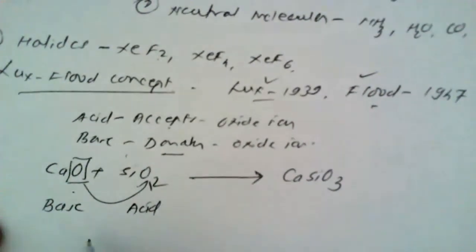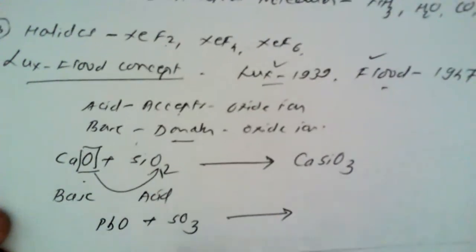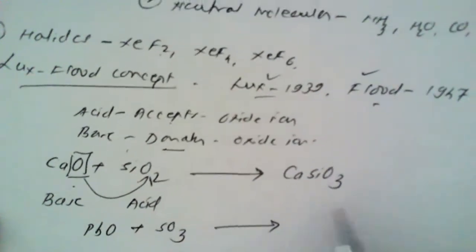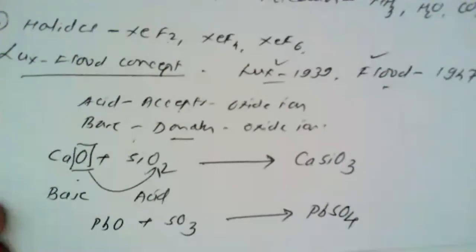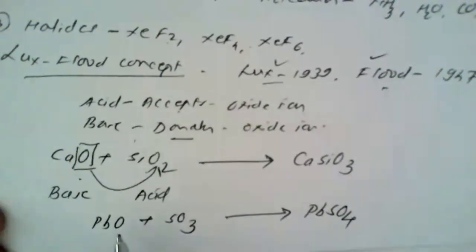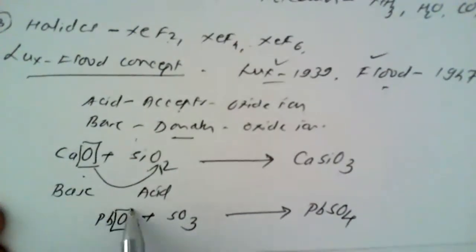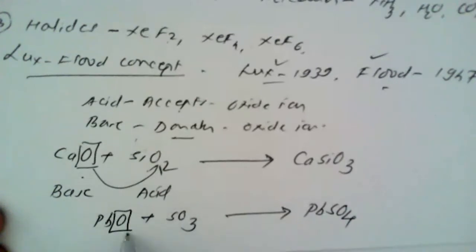Another example may also be given. I would like to give here PbO plus SO3. PbO is lead oxide, and this is sulfur trioxide. It can form PbSO4, that is, lead sulfate is formed. How is this lead sulfate formed? From lead oxide, the oxide ion is donated to sulfur trioxide.